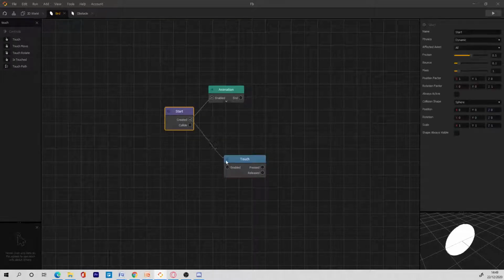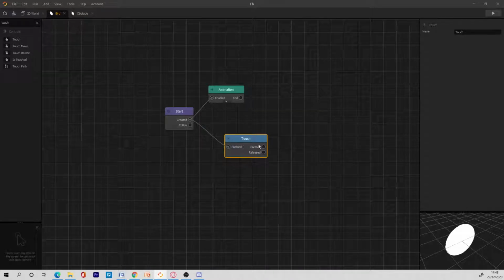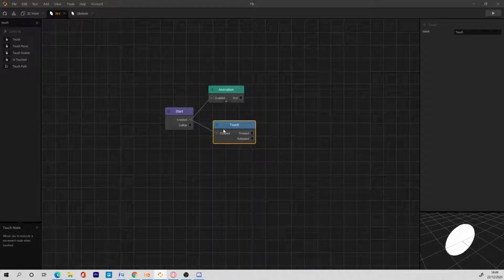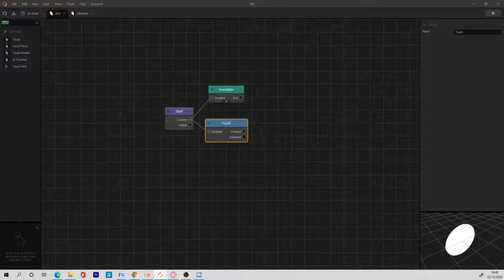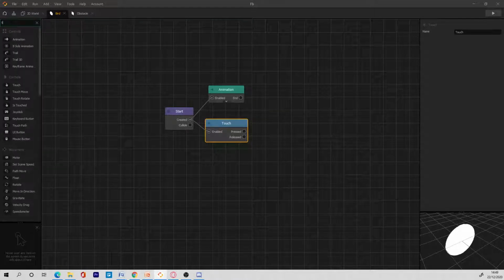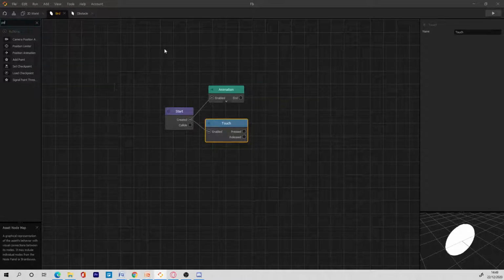Okay, good. So what happens is that some nodes have this enabled here. So you need to connect your created to the enabled in order to activate that node. So in order to make the bird go up, what can we use actually? There's a lot of things that we can use, to be honest, but they would give us different results. So what I think I'm going to use is I'm going to try and use the jump node.